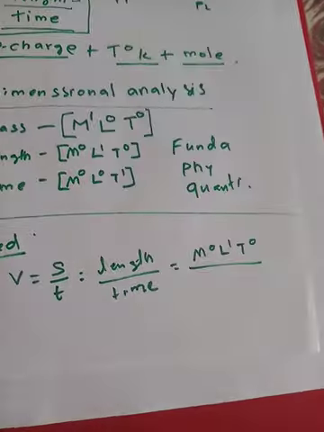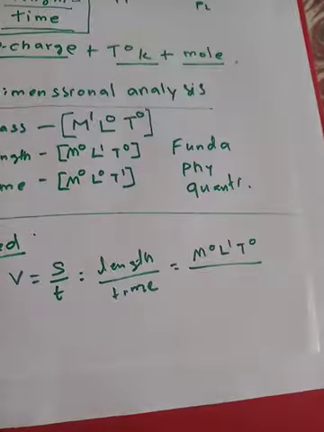Height is also a kind of length, measured in some other direction. Now we mathematically deal with all this, and what we get is M0, L3, T0.